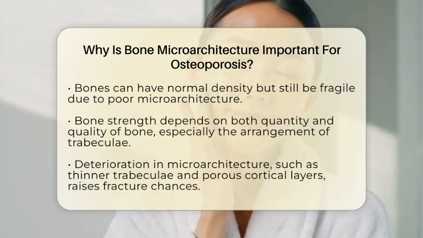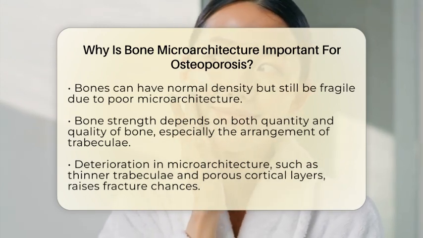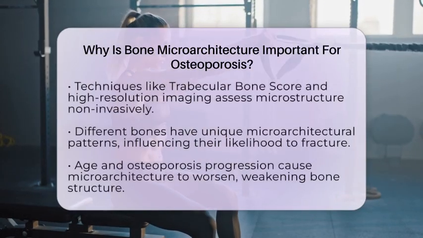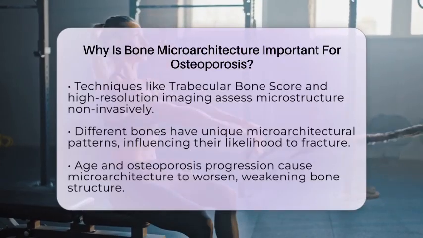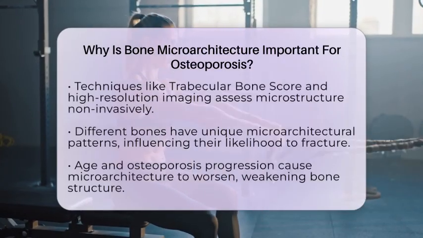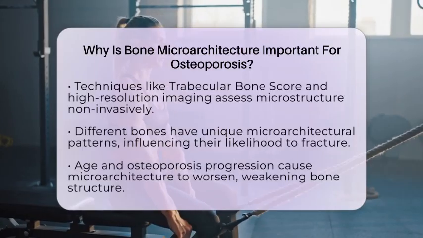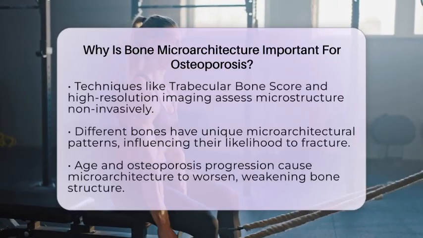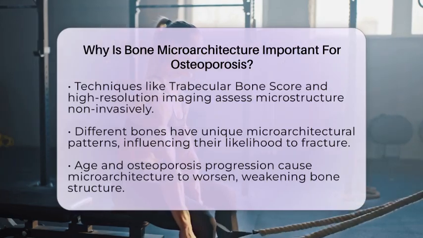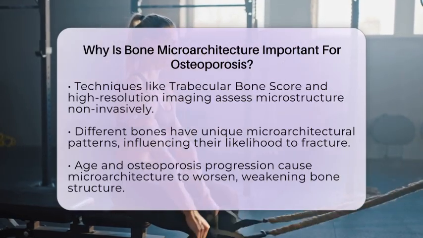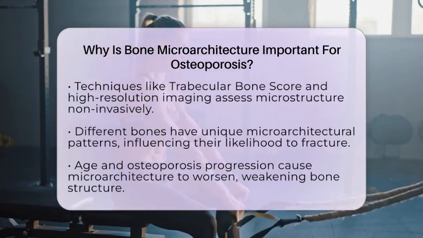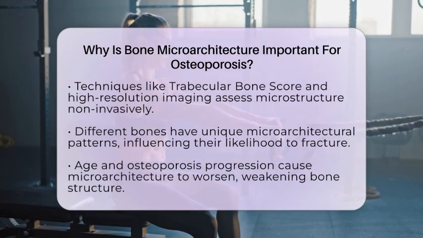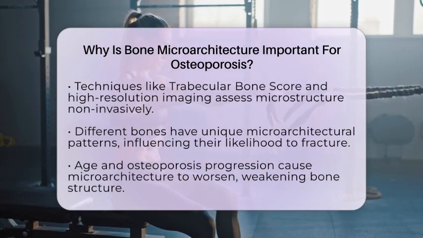For example, if the trabeculae become thinner or less numerous, or if the outer cortical layer becomes more porous, bones become much more prone to breaking. Tools like the trabecular bone score and high-resolution imaging techniques can assess these microstructural features without surgery. These methods help identify people at risk even if their bone density looks okay, giving doctors a more complete understanding of fracture risk.